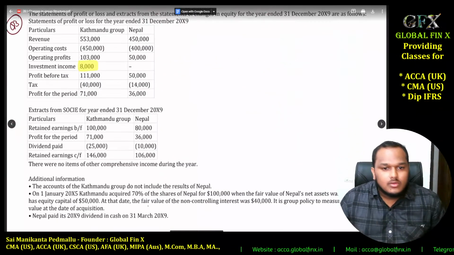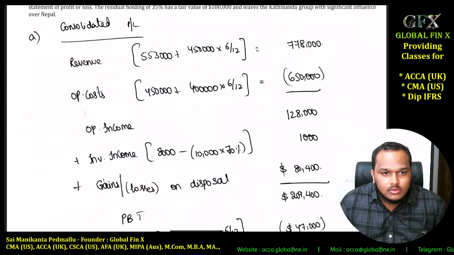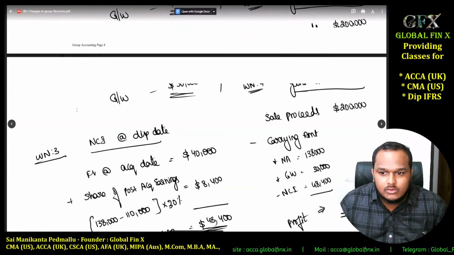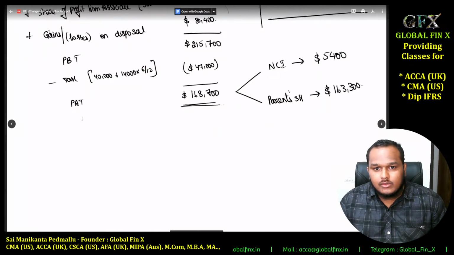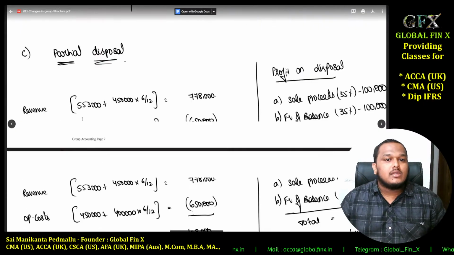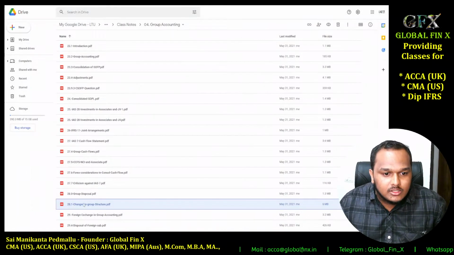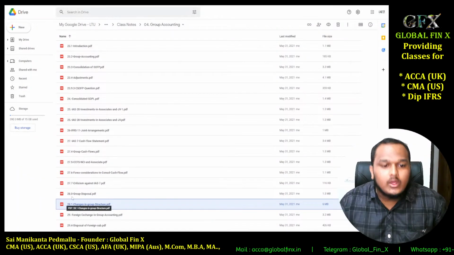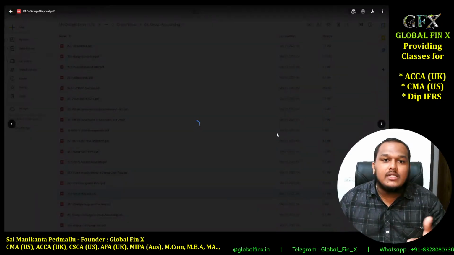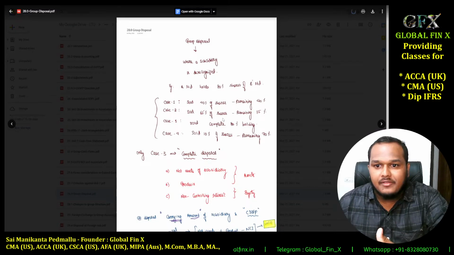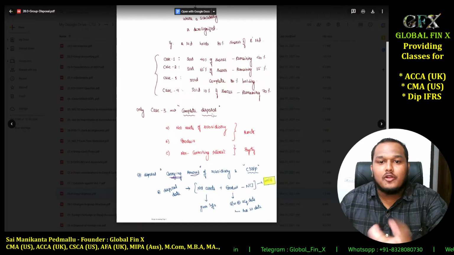Okay, so I'm trying to find it in these notes, but I think it is not there. I think it is covered in the charts part. No, maybe it is in the charts, yeah, partial disposal, the last part. Okay, whatever. So basically when you are having associates being disposed of, how do we recognize the profit or loss on disposal?